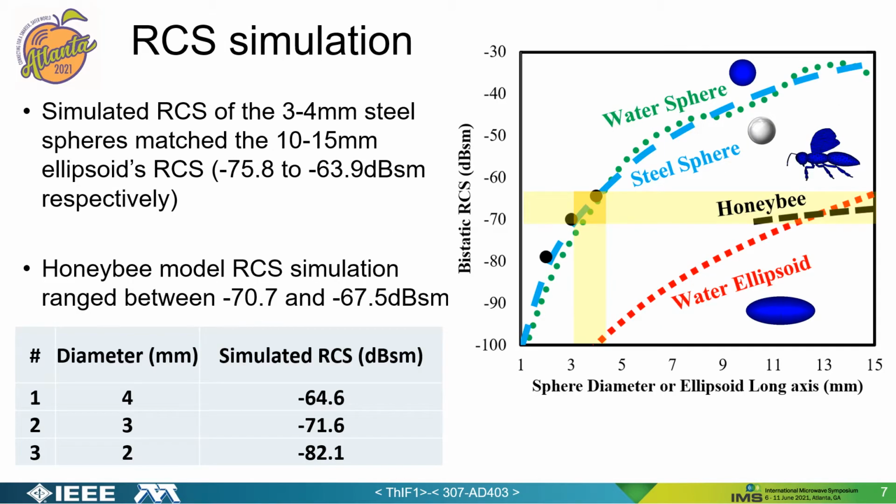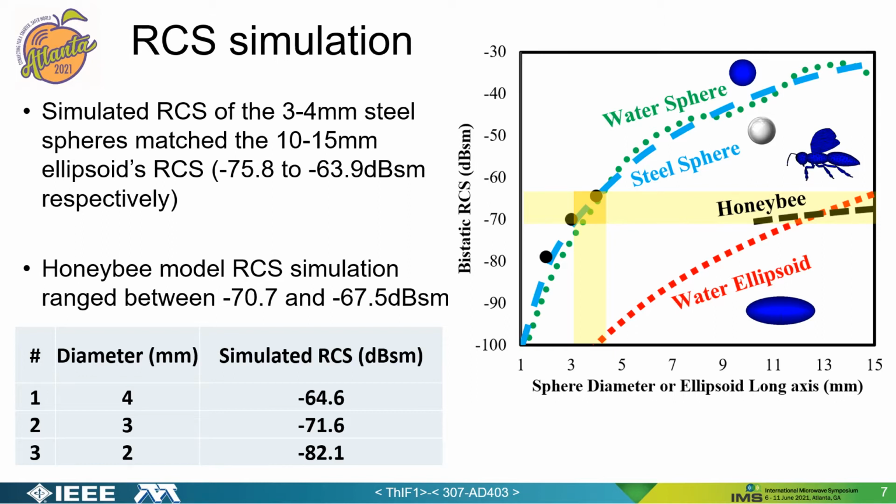The simulation results indicated a relatively close value of the water sphere and steel sphere radar cross-section at 5.8 GHz. Looking at the plot to the right, it can be seen that the simulated radar cross-section of the 4 mm, 3 mm, and 2 mm steel spheres were -64.6, -71.6, and -82.1 dBsm respectively. dBsm expresses the radar cross-section in decibels referenced to a square meter. It also shows that the radar cross-section of steel spheres with a diameter ranging from 3 to 4 millimeters matched the simulated radar cross-section of the ellipsoid with varying lengths from 10 to 15 millimeters.